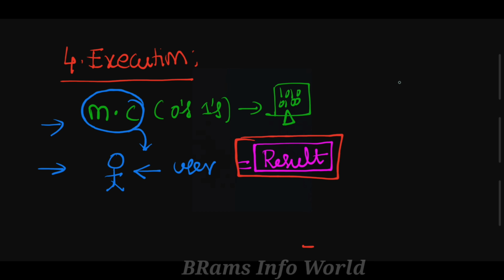So there are 3 important terms here. One is called programmer, one is called system or computer, and one is called user.